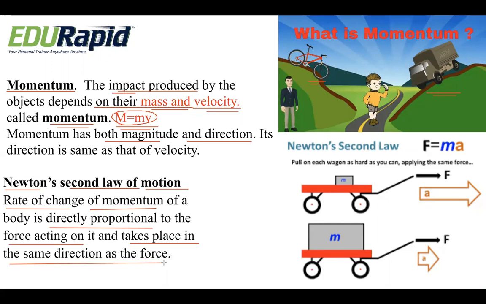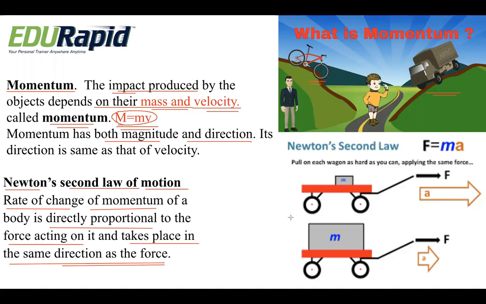So Newton's second law, what does he say? The rate of change of momentum. What do you mean by rate of change of momentum? In the sense, momentum divided by time, right? So the change of momentum is directly proportional, meaning it directly depends on what? It depends on the force acting on it, and it will always take place in the direction of the force acting on it.